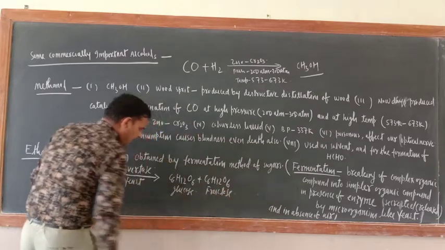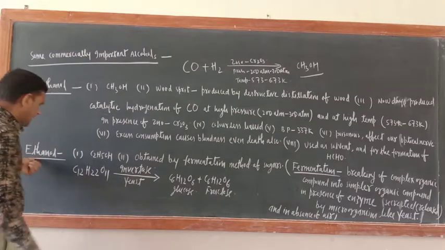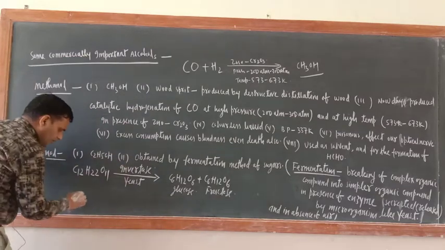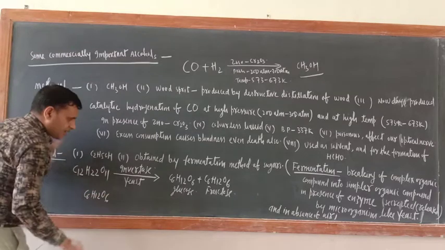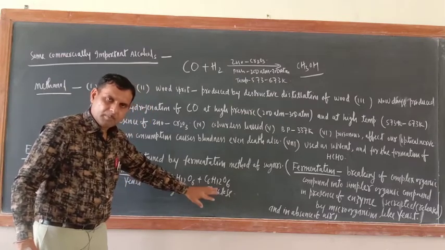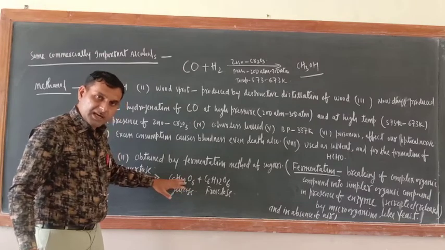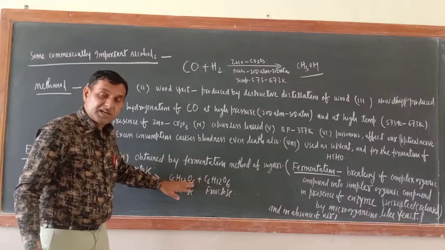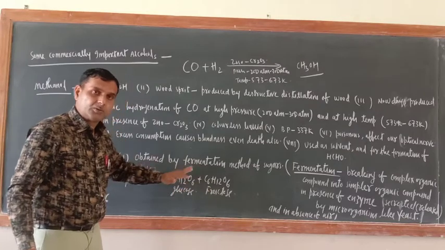Okay, now next step, we still have to get ethanol. Now either one you take, suppose I took here C6H12O6. See, the molecular formula of glucose and fructose is the same, but if you see the structure, there is a difference. Glucose is an aldehydic compound, meaning it contains the aldehydic functional group, and fructose contains the ketonic functional group.